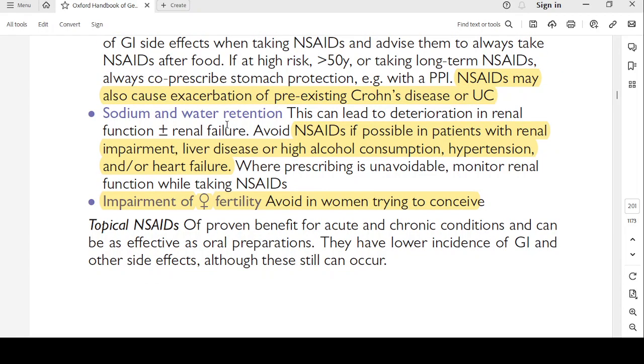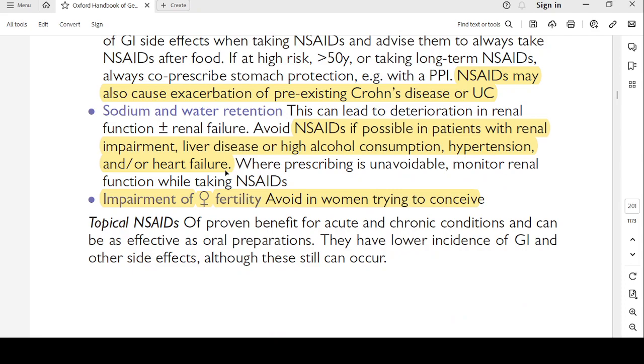Sodium and water retention. This can also lead to deterioration of renal function plus renal failure. Avoid NSAIDs if possible in patients with renal impairment, liver disease or high alcohol consumption, hypertension or heart failure. When prescribing is unavoidable, monitor renal function while taking NSAIDs. Impairment of female fertility: avoid in women trying to conceive.